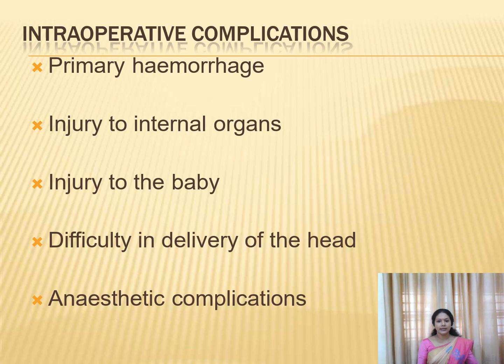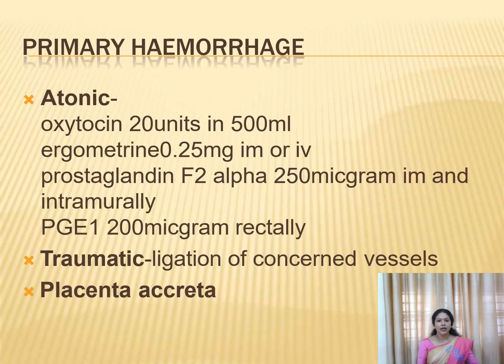Already we have seen Mendelson syndrome. That is an example of anesthetic complication. And another one is primary hemorrhage. Already I have told you. The primary hemorrhage can be due to uterine atony, or it may be a traumatic hemorrhage, or it may be due to the placenta accreta.